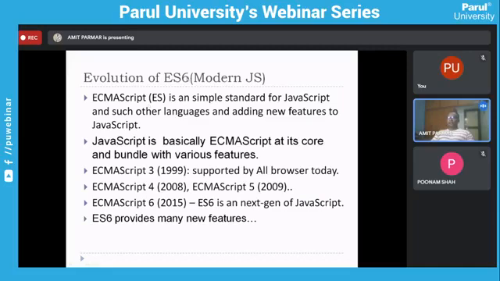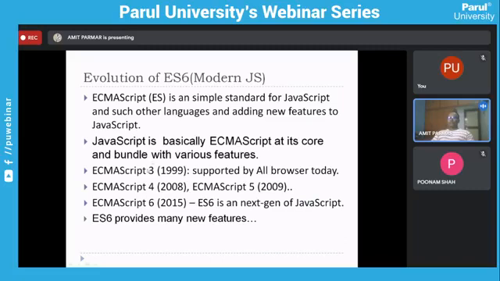The number six is nothing but a different version that emerged throughout the journey of JavaScript. ECMAScript, which is a standard, you can say is a superset from where JavaScript is developed, along with many more terminologies. That is how it starts.